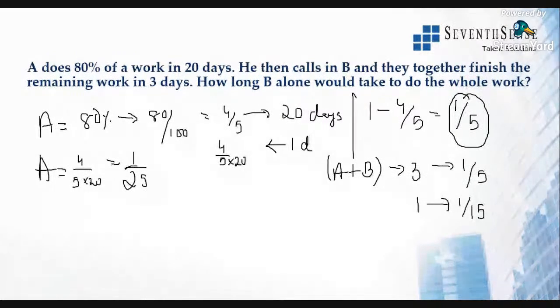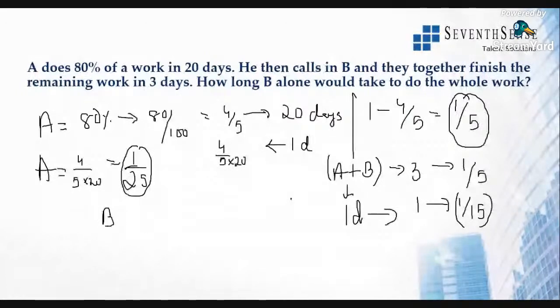So from this, I know A plus B's 1 day's work. All right, I know A's 1 day work. Now what we want to find out, how many days alone would B take to finish the whole work? So we know A plus B's 1 day work is 1 by 15. So we'll get to know B value. That is 1 by 15 minus 1 by 25. So what will be the value? This will be, I think it is 75.